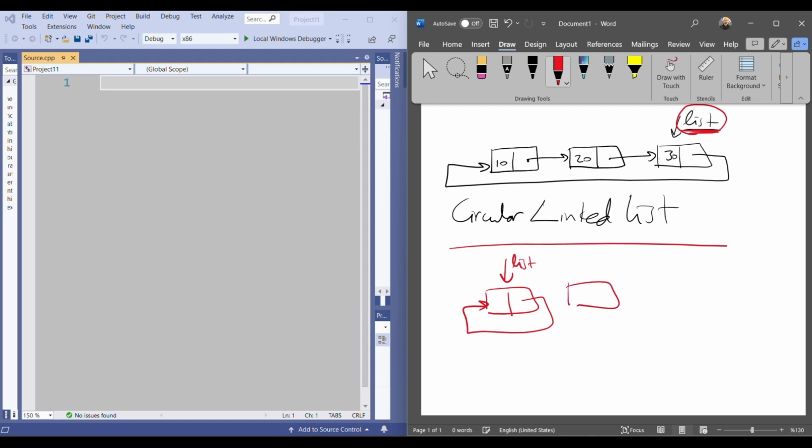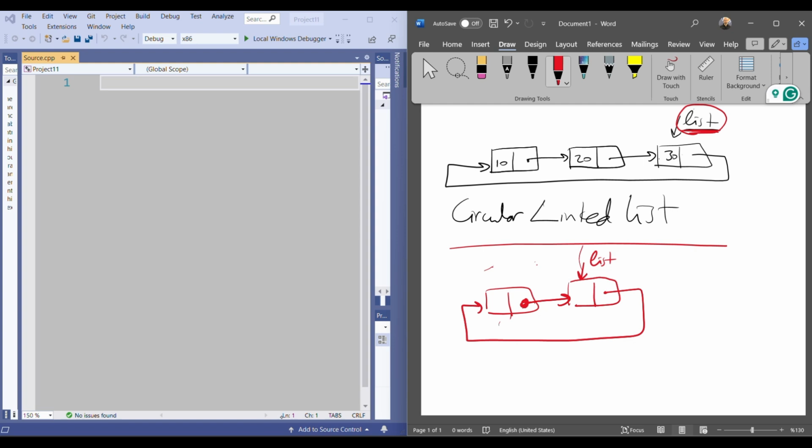I will connect my node to this one, okay? And then this one will be connected to this, and list will point to this one, okay? Okay, this is what I'm going to do.